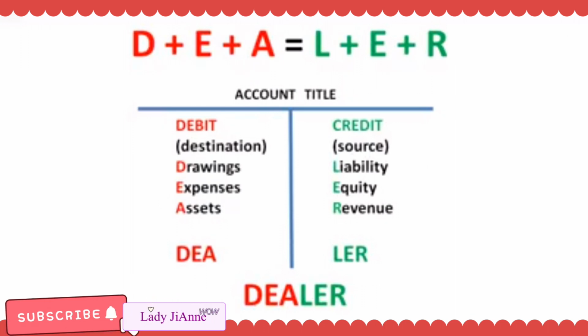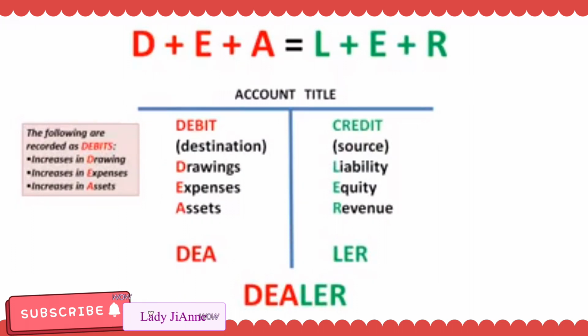Kung ang effect ng transaction sa drawings or expenses at assets ay nadagdagan or nag-increase, then anong gagawin natin? Magdi-debit. Bakit? Kasi yun ang kanyang normal balance. Now, kung ang effect ng transaction sa drawings, expenses, at assets ay nabawasan, then magki-credit tayo.